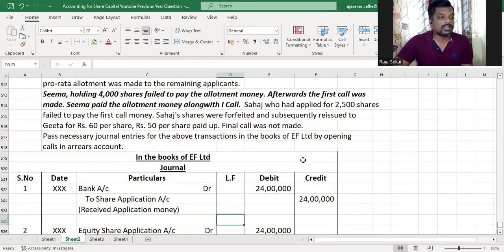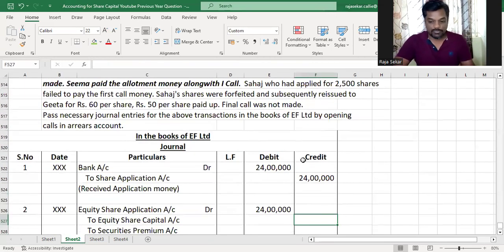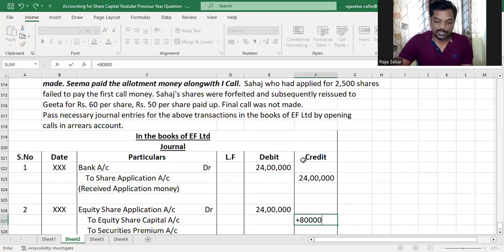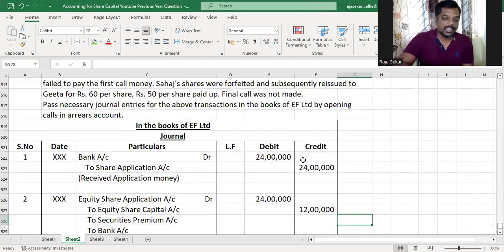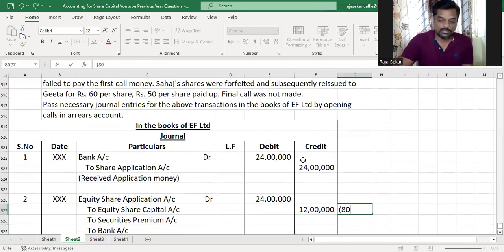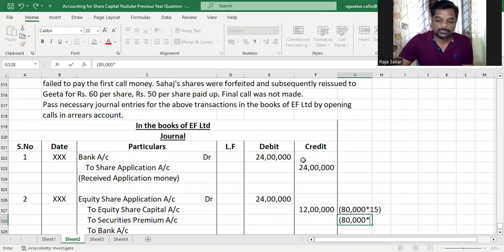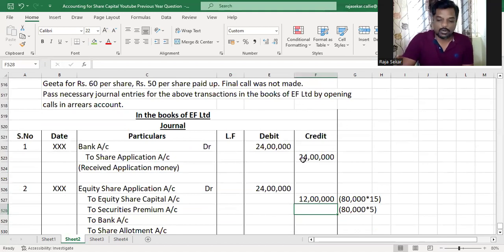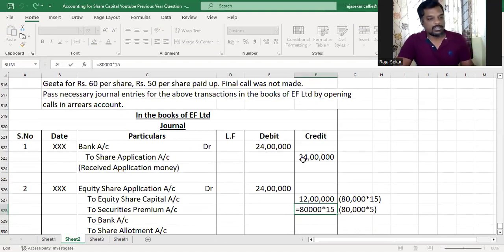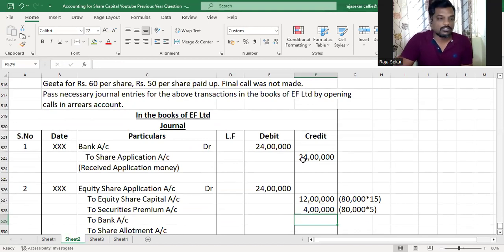So how much will go to capital? It will be the number of shares allotted. In this case, it happens to be 80,000 into 15 rupees. That is 12 lakh. And premium will be what, my dear children? Whatever amount was received as premium, that is 80,000 into 5, the number of shares allotted. Understood or not? That will be 4 lakh rupees.